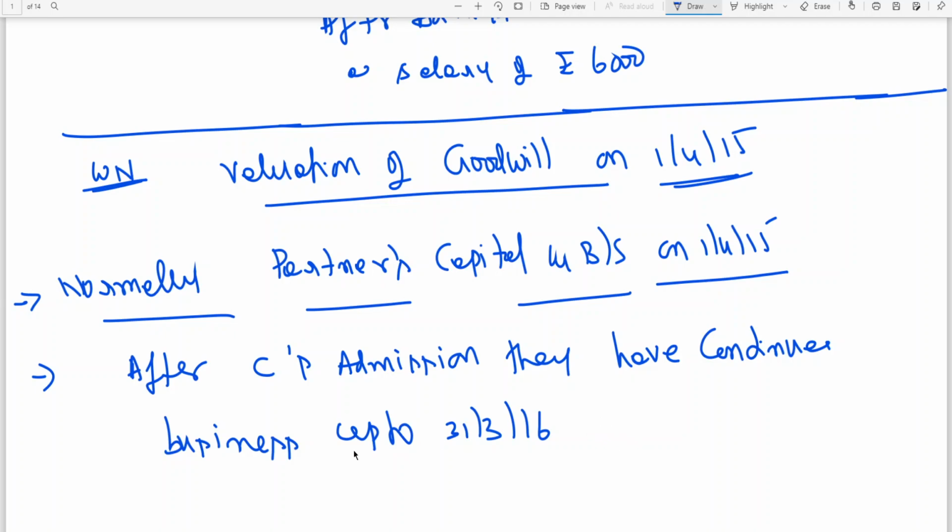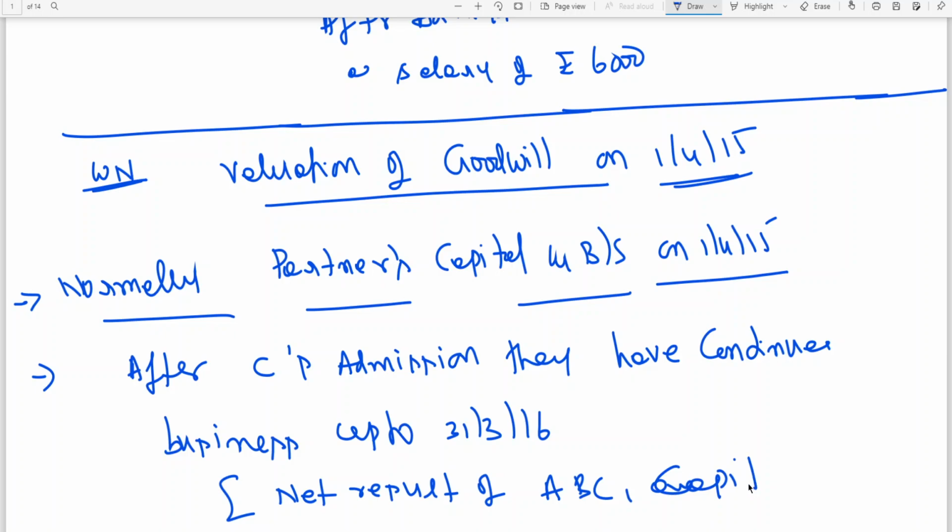So, for this particular period, what is it we need? We need to find out net result of ABC, comma, capital accounts and balance sheet.